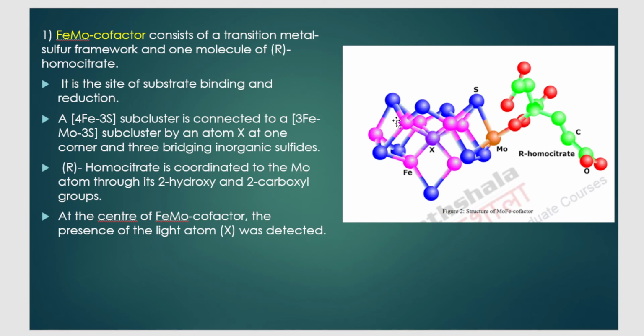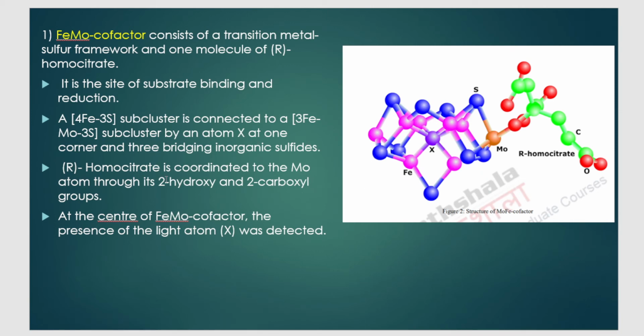Next, what is its structure? A little bit about how FeMo cofactor looks. A 4Fe3S subcluster is connected to a 3Fe-molybdenum-3S cluster. That is, this part is connected to this part. By what? By an atom X. You can see there is a central purple atom that is binding this part to the other part. By an atom X at the corner, and three bridging inorganic sulfides.